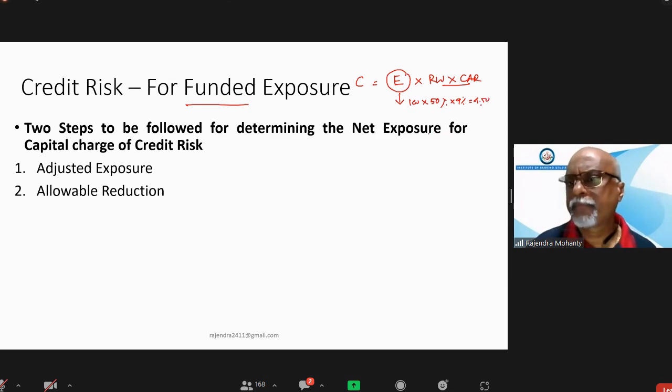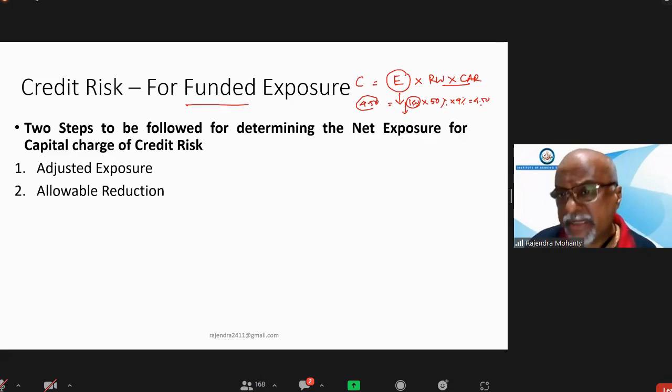4.50. That means if exposure is 100, we have given a loan of 100, we have to carry a capital of 4.50. Now, if there is a possibility that we can reduce this exposure, or for some adjustment, is it going to increase?